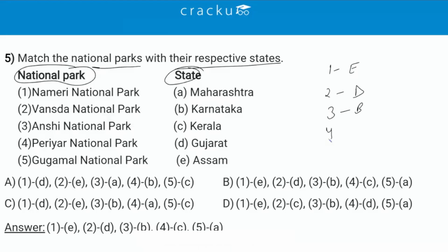Then fourth we have Periyar National Park. Periyar National Park is in Kerala. So 4th will be matched with C. And 5th is Gugamal National Park. Gugamal National Park is in Maharashtra. So 5th will be matched with A. So this is the correct order: 1E, 2D, 3B, 4C and 5A, and therefore option B is the correct answer.